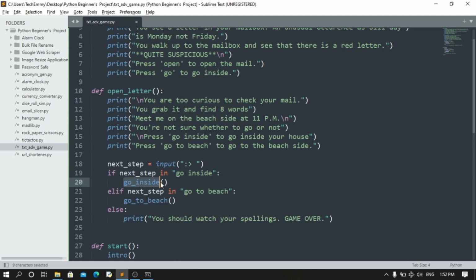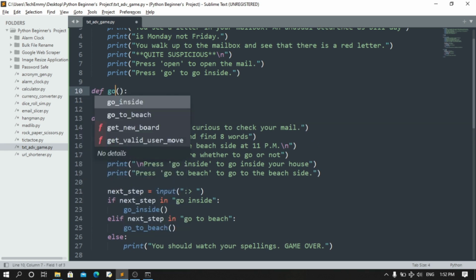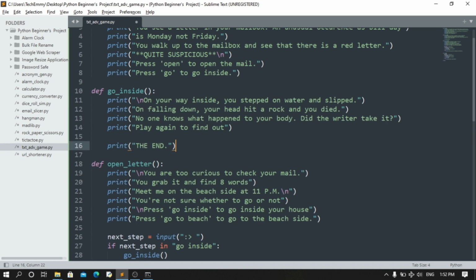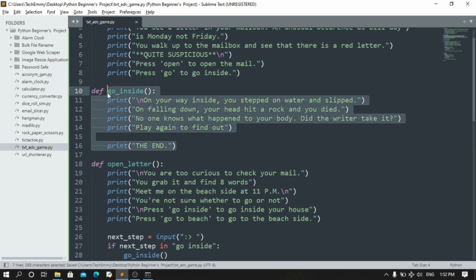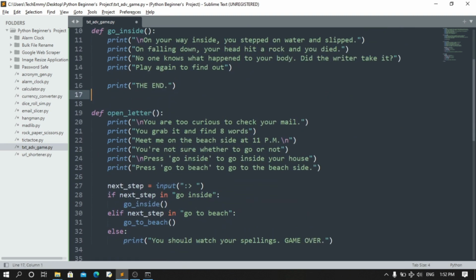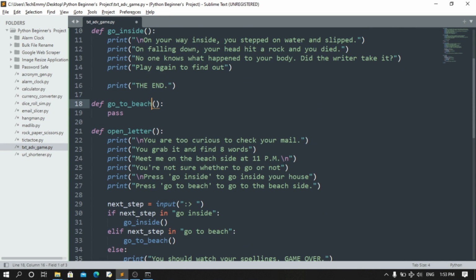Now we have to define our go inside, since we are using it twice already. So let's define go inside. I'm going to grab the text pretty quick. Okay, so we have that go inside. The user is just going to go inside. Now let's define go to beach up here, just above this. Define go to beach. Now I'm going to grab the text for go to beach.